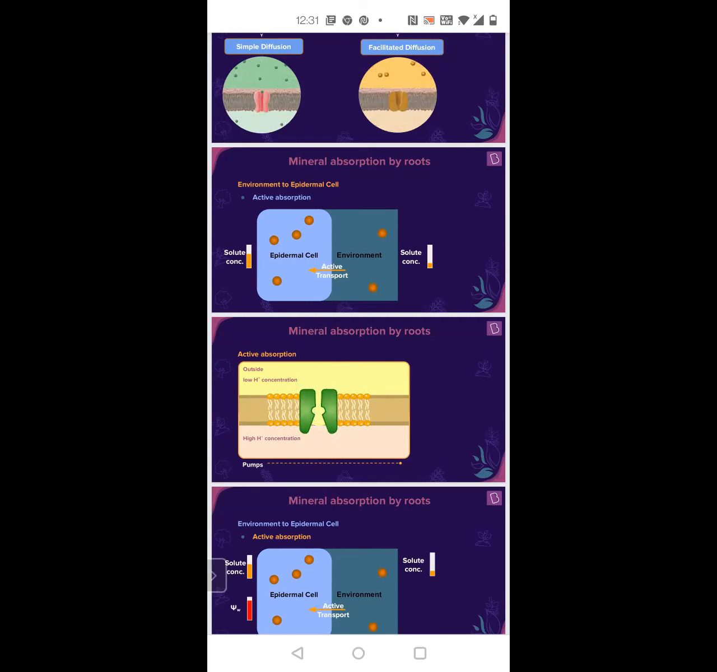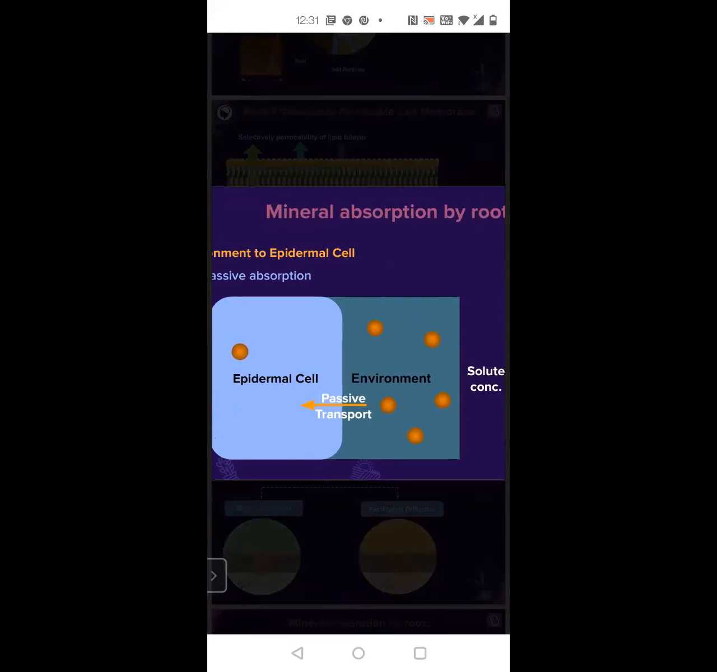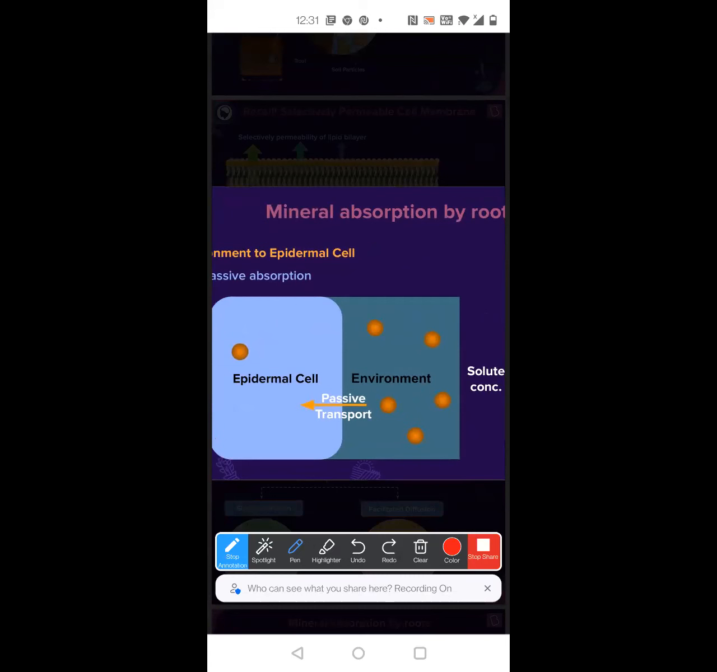In the soil. So first, initially, if you see here, there were a lot of solute particles in the soil. Yes or no? But the solute particles in the epidermal cells were less. Correct? So because of passive transport, what happened? These solute particles started moving to the epidermal cells. Yes or no?